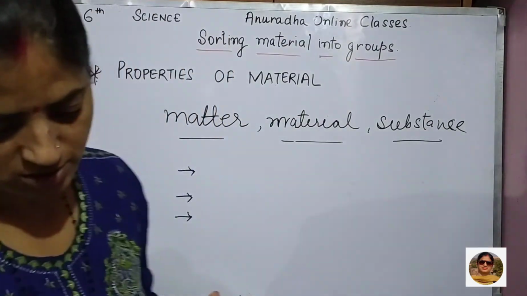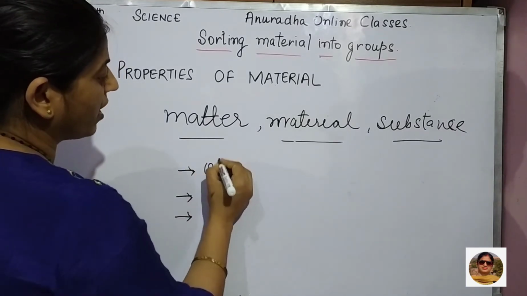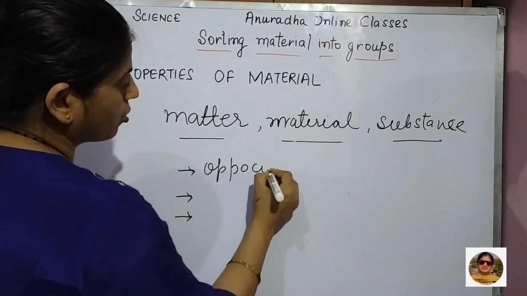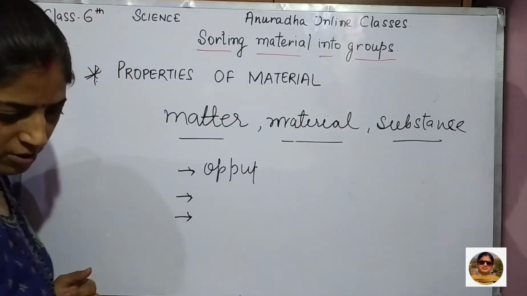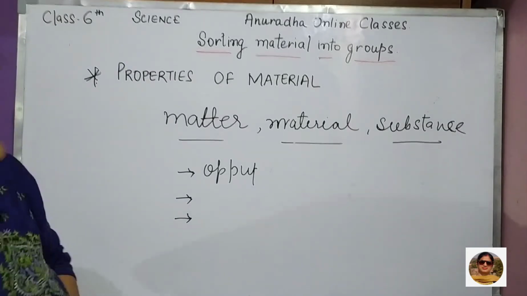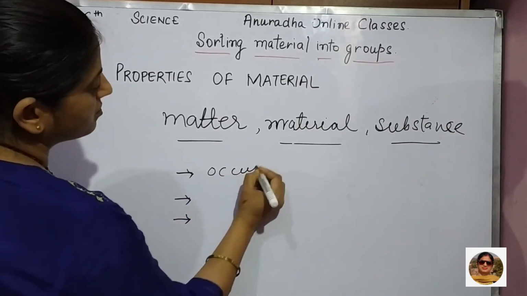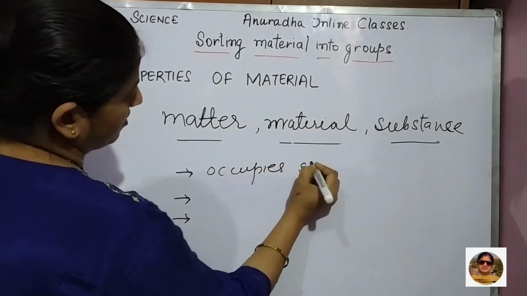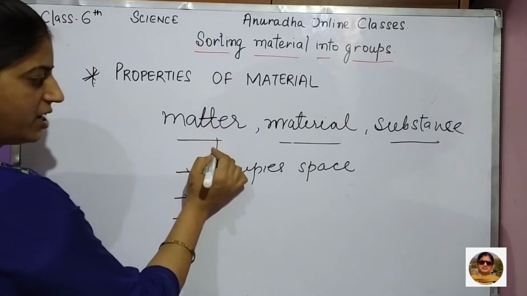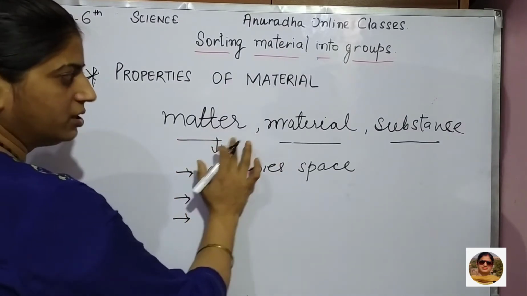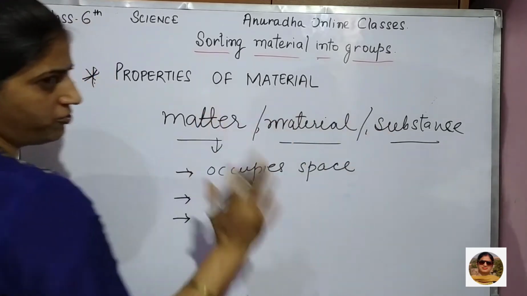So we can say matter is that which occupies space. Anything that occupies space is what? Matter, right? We can use any of these words.